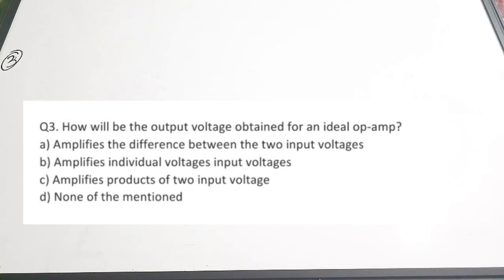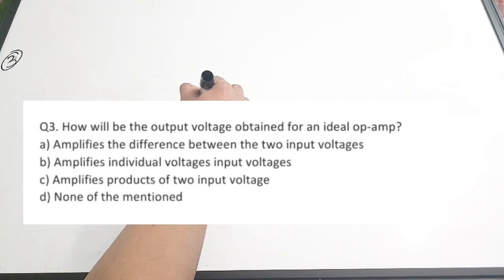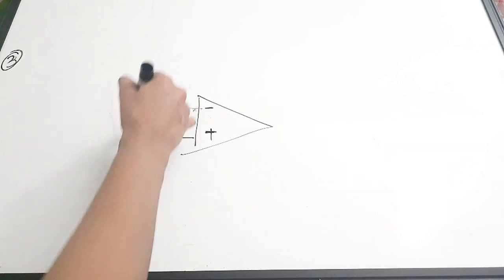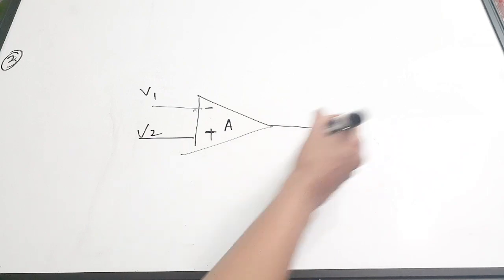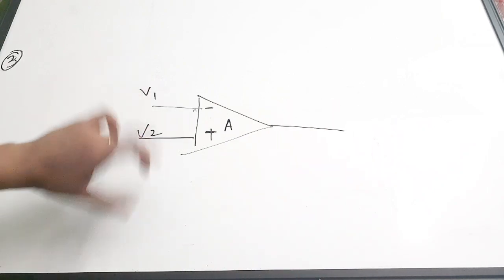So this Op-amp, we also call it a differential amplifier. It is taking the difference between the inputs. If you draw the structure of an Op-amp, there is an inverting terminal and a non-inverting terminal, and we apply two voltages to these terminals, and there will be some gain of the Op-amp.